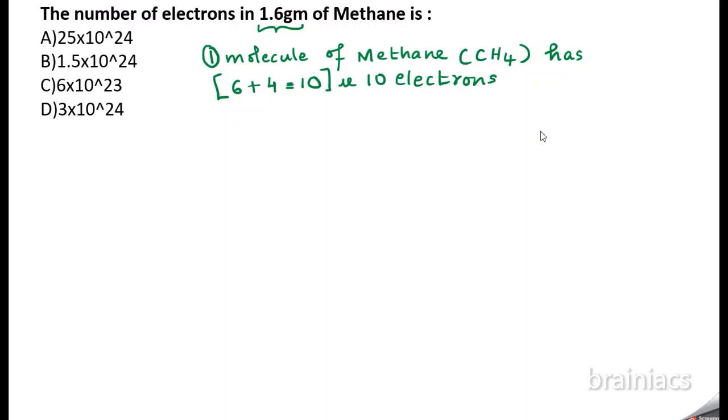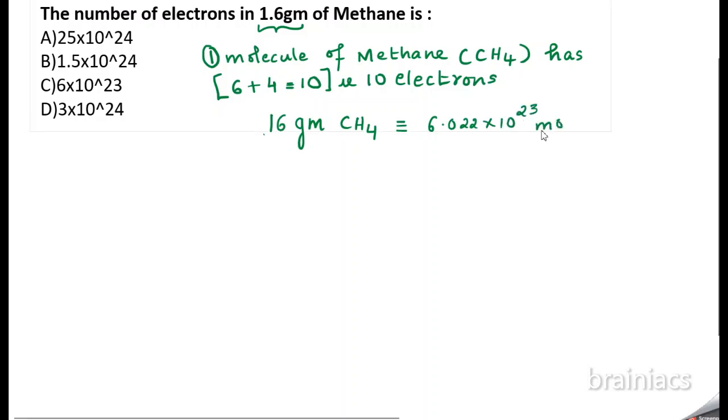So we have a fundamental relationship, you might be remembering, molecular mass. The molecular mass of methane is 16 gram, correct? So 16 gram CH4, we have learned as fundamental. The molecular mass of any compound will contain Avogadro number of molecules, that is 6.022 into 10 power 23 molecules, correct?